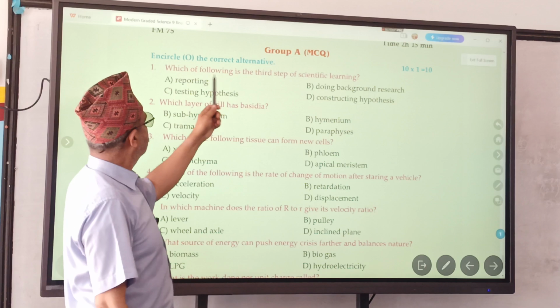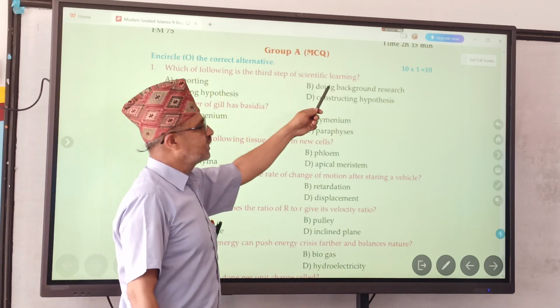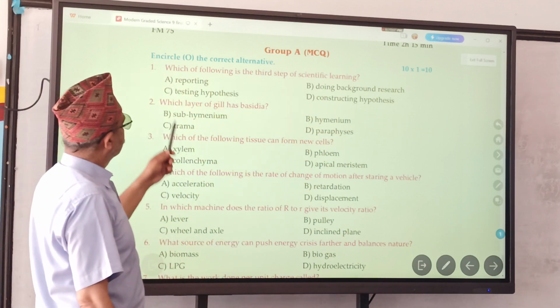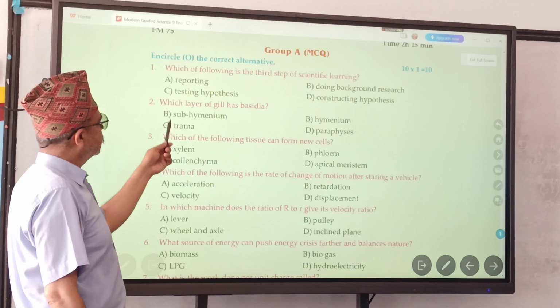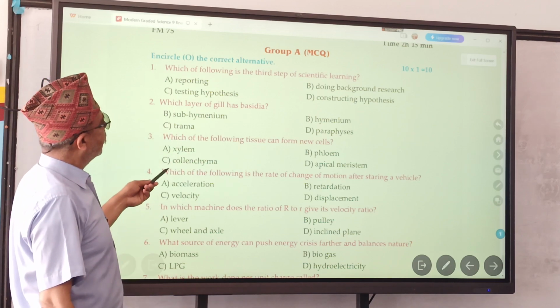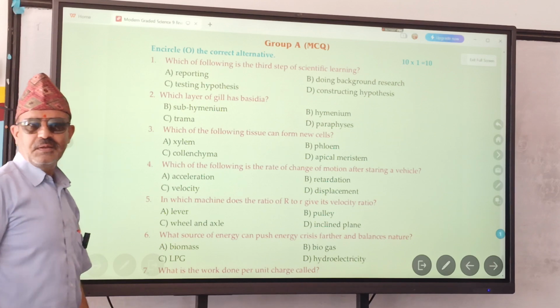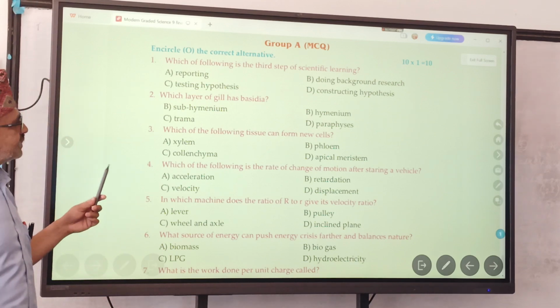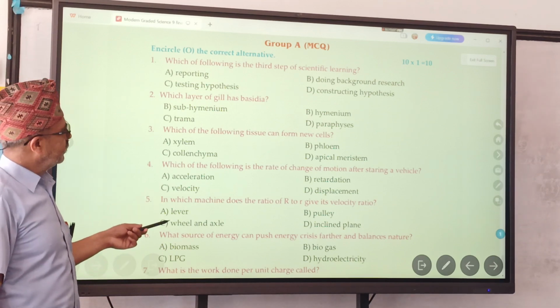First question is here: which of the following is the third step of scientific learning? Doing background research, reporting, testing hypothesis, concept. Which one is correct? B. B. Which layer of gill has basidia? Which layer of gill has basidia? Hymenium.